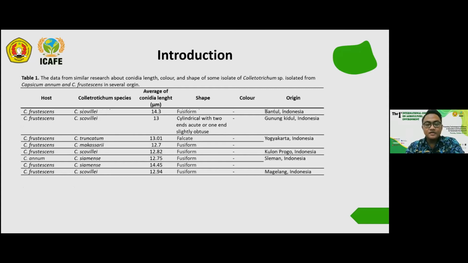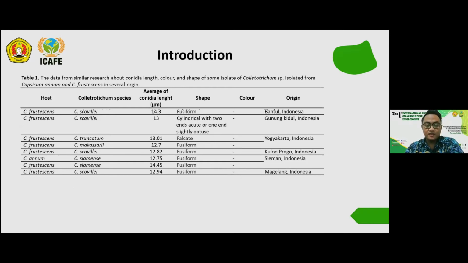In Indonesia, we also have data that show Colletotrichum has high diversity. This result is the diversity of Colletotrichum conidia collected from chili in field plantations in Yogyakarta and Magelang.